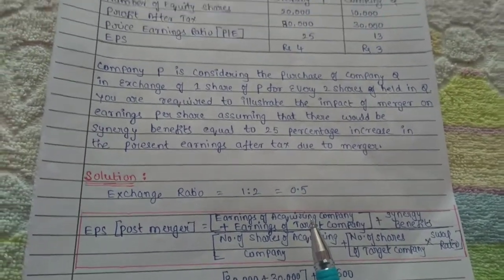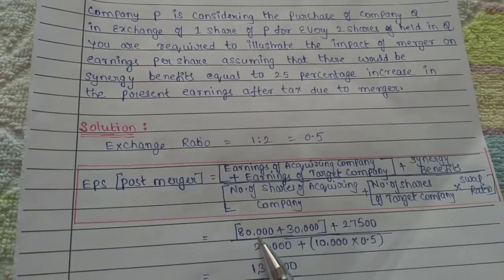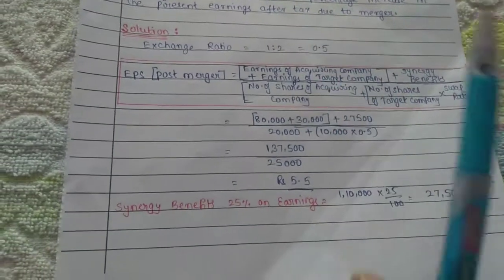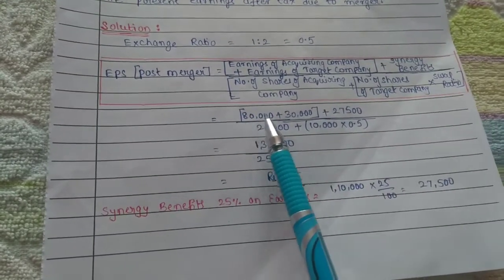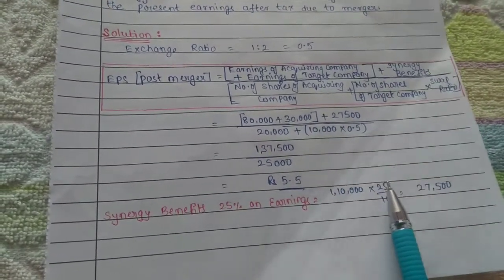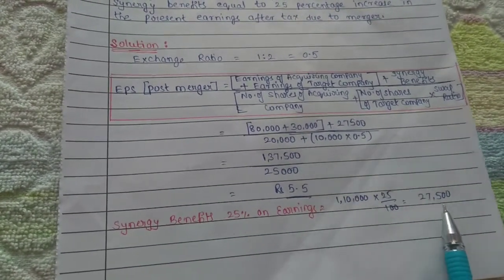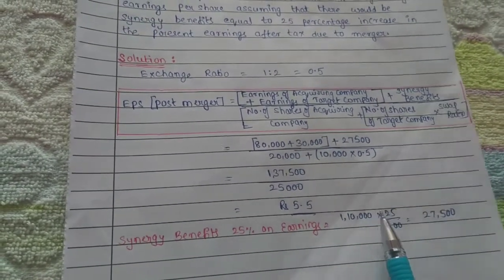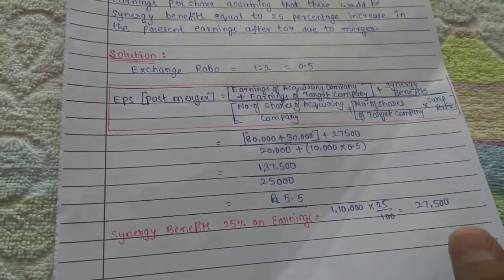See here the combined earnings, 80,000 and 30,000. So here 80,000 plus 30,000, plus synergy benefits. So how to calculate synergy benefits? Synergy benefits are 25% on earnings. So the total earnings of the combined firm is 1,10,000 into 25% increase, so 25 divided by 100, that is equal to 27,500. These are the synergy benefits. 1,10,000 is the combined earnings into 25 by 100, that is equal to 27,500.